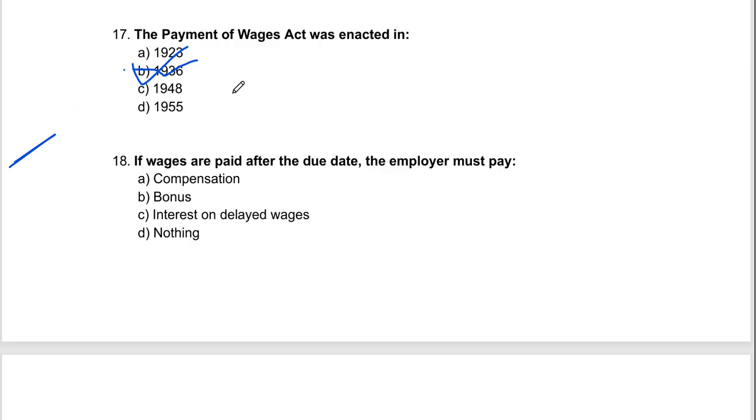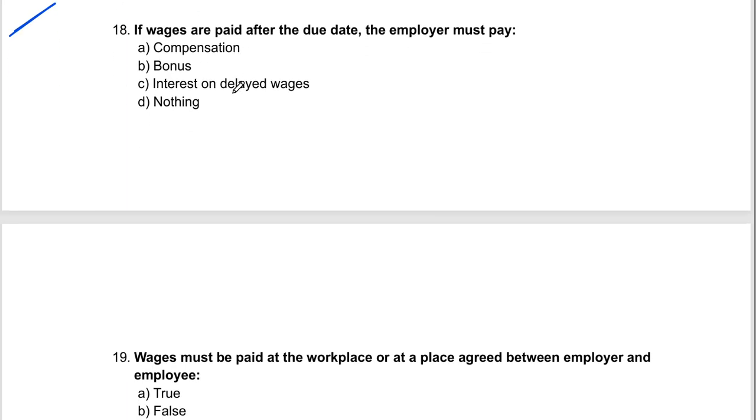1936. Correct option will be 1936. Now let's come to the question: if wages are paid after the due date, employer must pay compensation, bonus, interest on delayed wages or nothing. Imagine your date of payment for the wages is the 7th of the next month, when you have less than 1000 employees, and you paid on the 10th of the next month. So you are liable to pay what? Interest. So the correct option will be option C, interest on delayed wages.